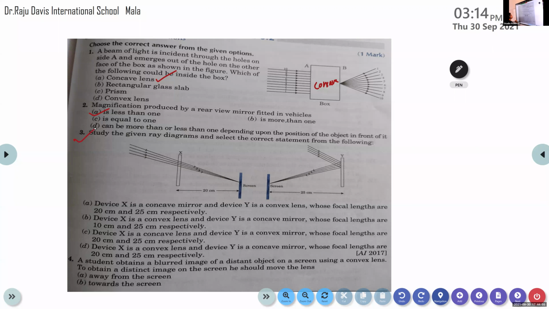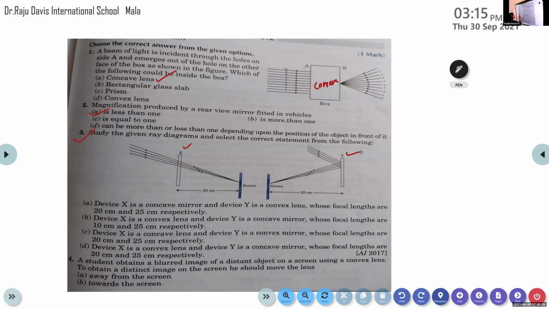Now the third question. Study the given ray diagrams and select the correct statement from the following. So here we have a ray diagram. We have two apparatus, one is X and the other is Y, and two screens are placed here.